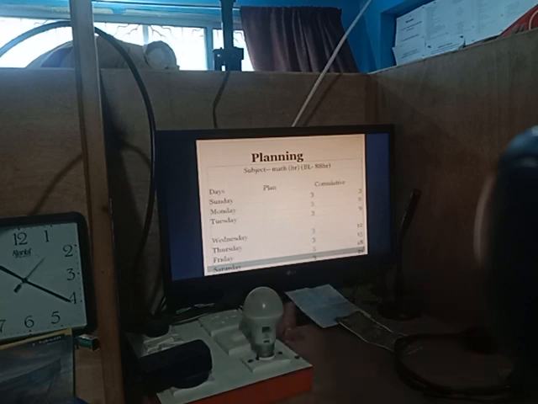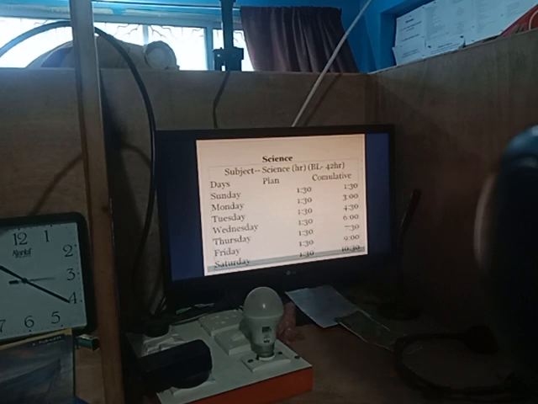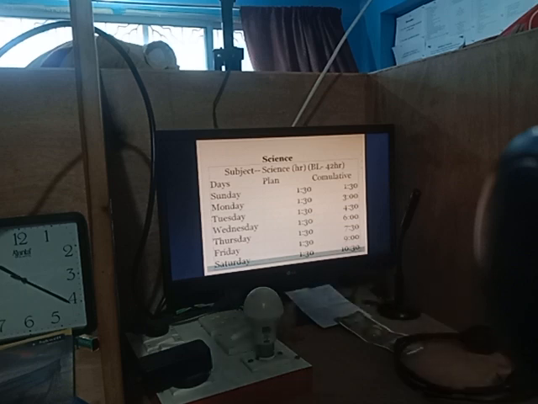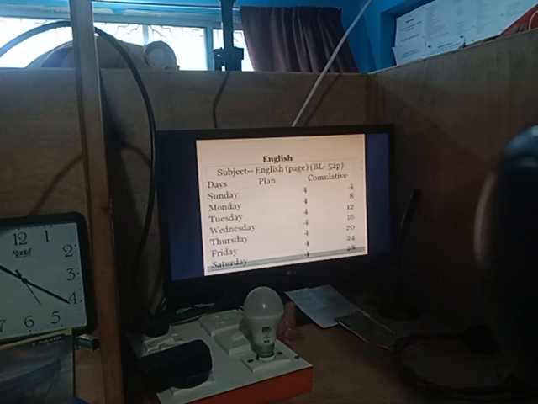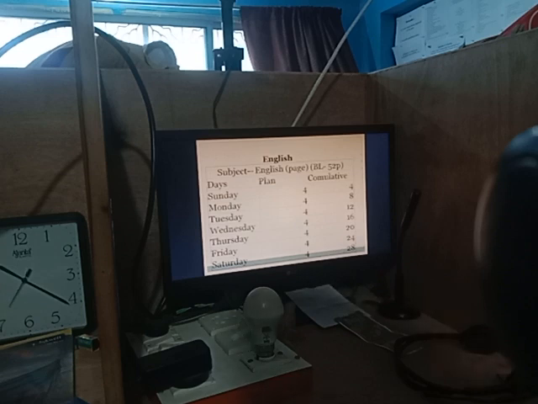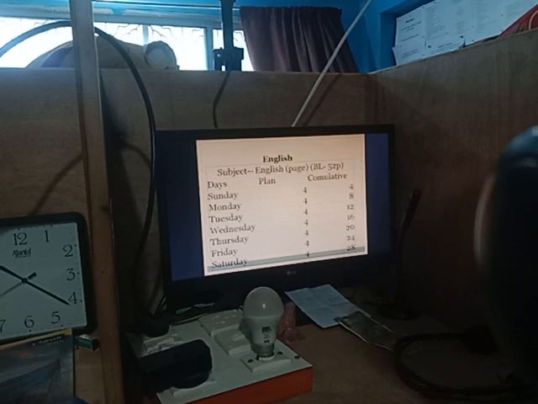This week my backlog of math is 88 hours, but I will do only 3 hours per day. In science, my backlog is 42 hours, but this week I will do only 1.5 hours per day. And in English, my backlog is 52 pages, but I have taken only 4 pages per day. I can read more, because this week I also read 10 pages, so I can do more, but I took only 4 pages.